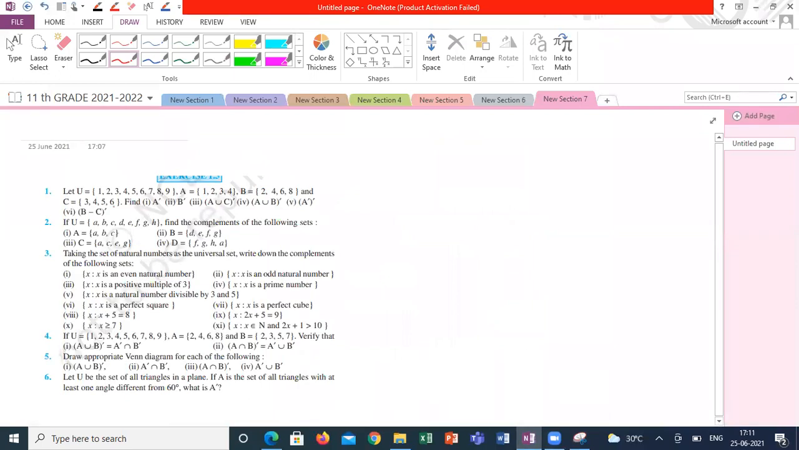First question is finding A complement, B complement, A union C. After that, take complement, and they gave the universal set. Set A, set B, set C is given. Can you try, guys? Is it okay? Please start doing neatly.